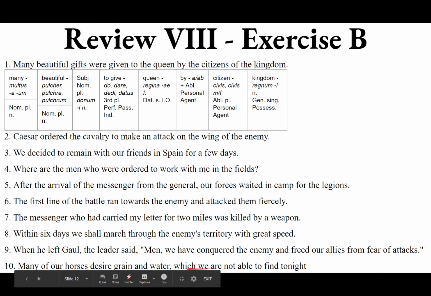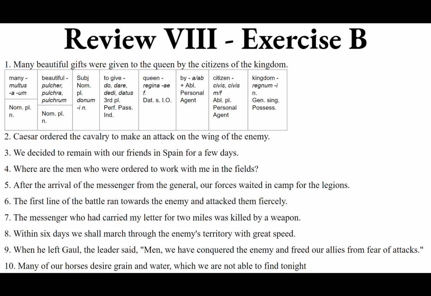Now inside the relative clause, which we are not able to find tonight, the verb, not able, we are the subject, we are not able, which then screams out for a complementary infinitive like to find. And then tonight, that's going to be an ablative of time when. Now, which we, that makes which, the things which, this is the direct object. So we want the accusative plural neuter, quae, and then first person plural present of possum, posse, potui, is possumus. Pot-sumus becomes possumus. Quae possumus.